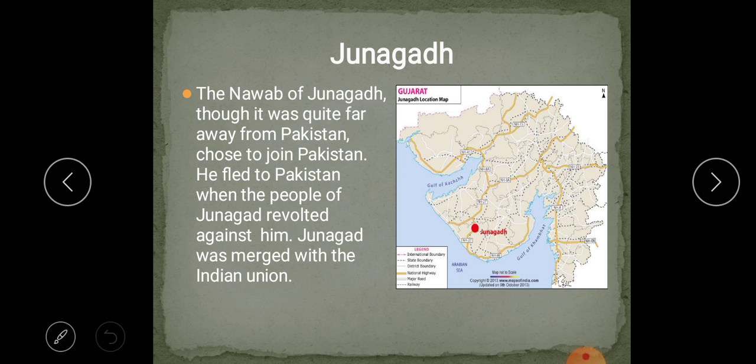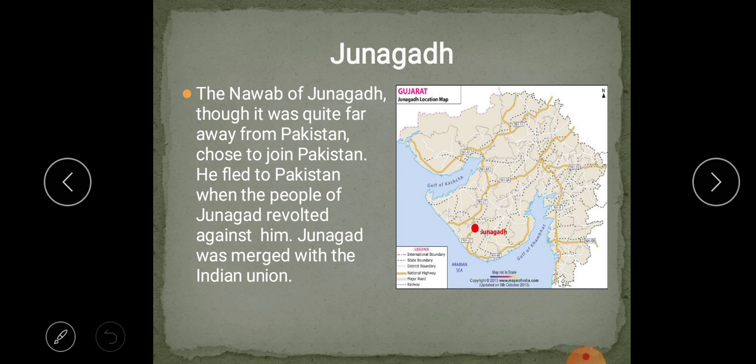His citizens revolted against him and flooded the streets. The king fled, means ran away from the kingdom. The Diwan, means minister, requested the Indian government to send the military to Junagadh to maintain law and order. Later, Junagadh joined the Indian Federation in 1949. Follow?